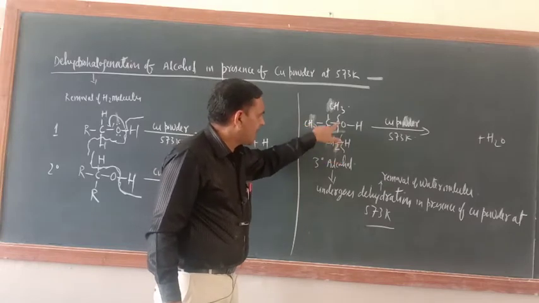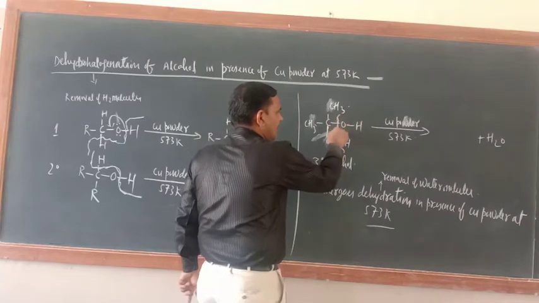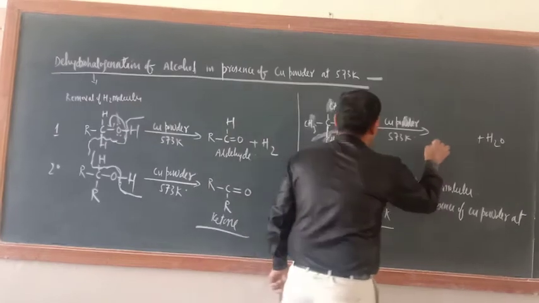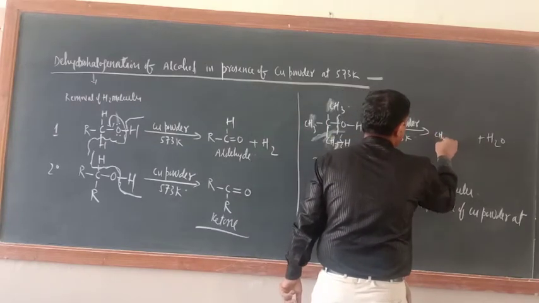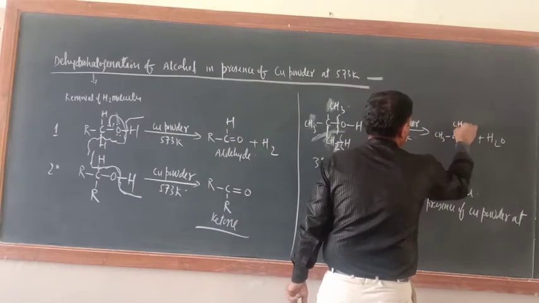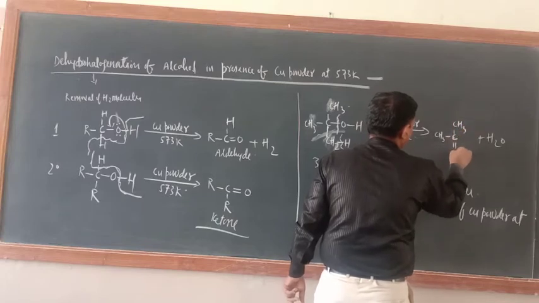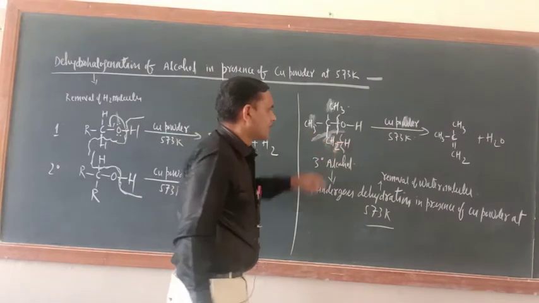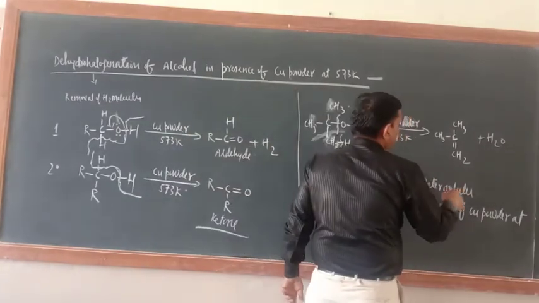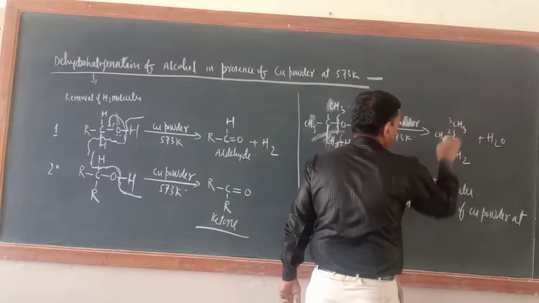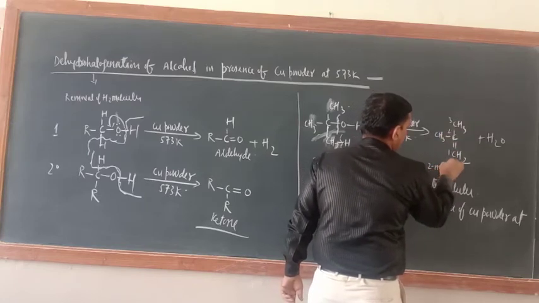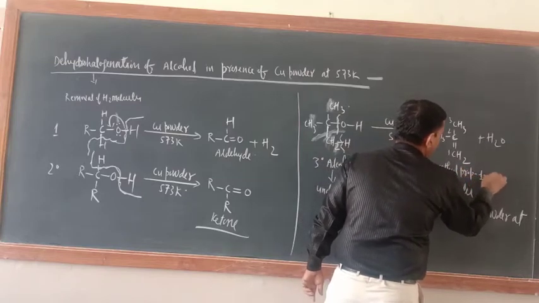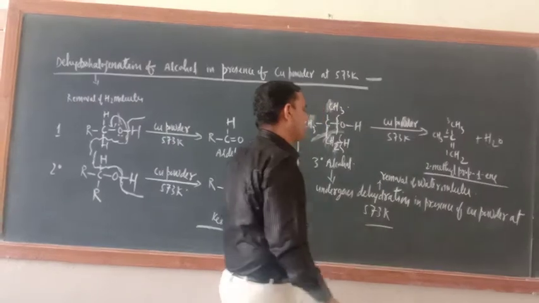This H and this OH will come out. So the H2O is there or not? And now here the product is alkene. Just see, CH3, C, here CH3, and here what is there? Double bond CH2. Now the double bond would be there because this H will go. So what is the product here? The product is 2-methylprop-1-ene.